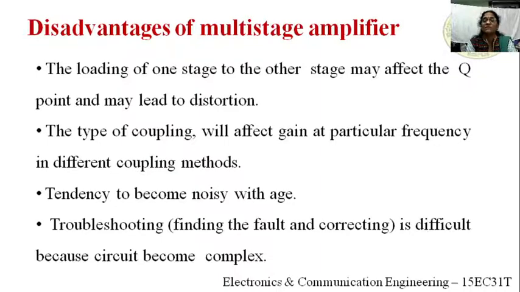After that, the voltage gain will increase. And we know that in RC coupling, the voltage gain is maintained constant only for the mid frequency, that is the audible frequency. So therefore we need a wider bandwidth.